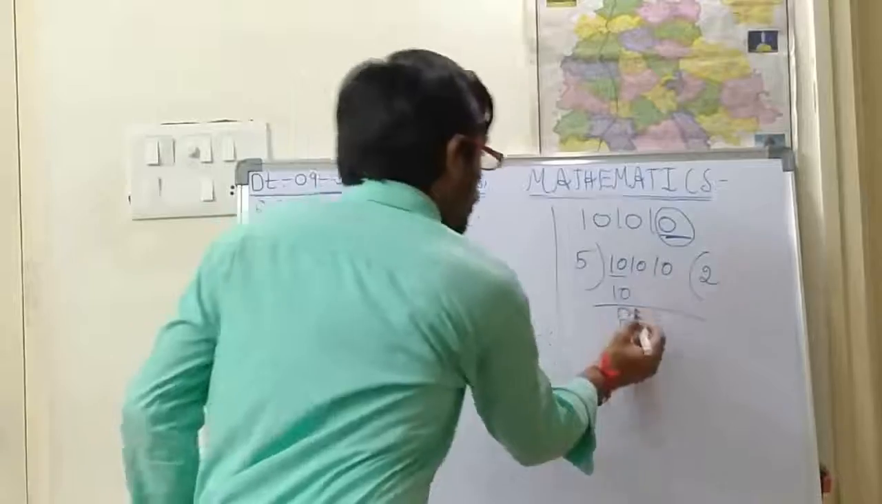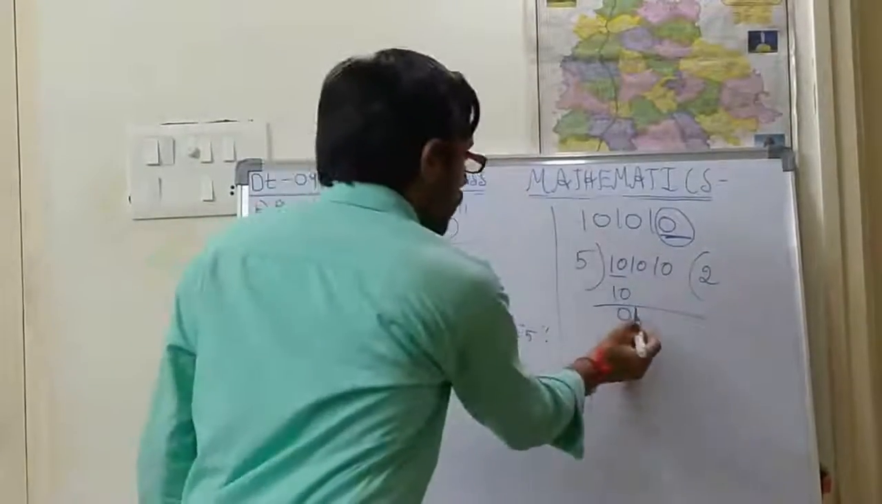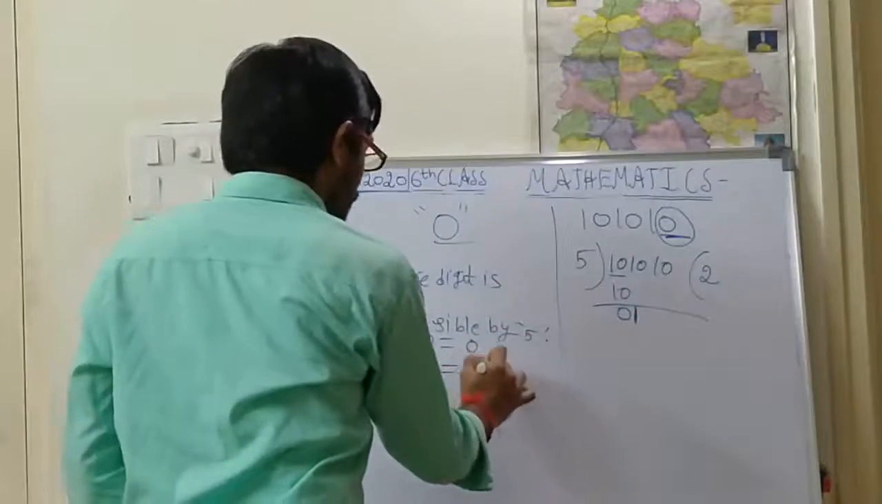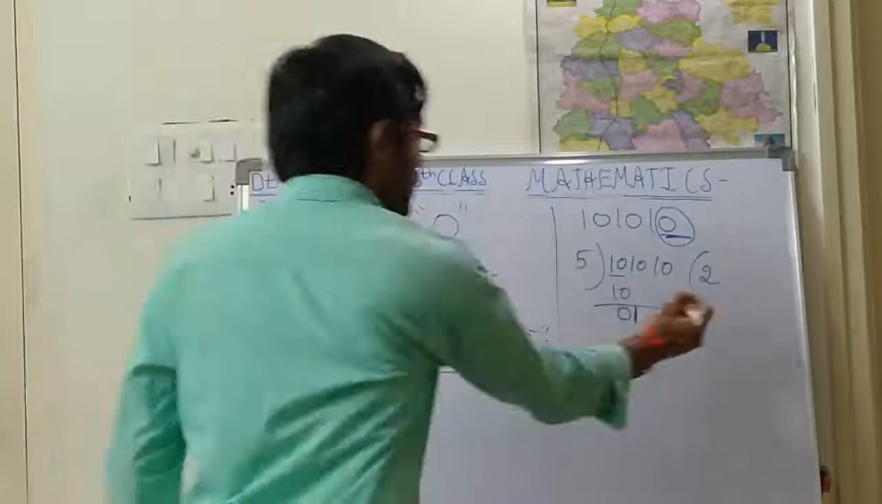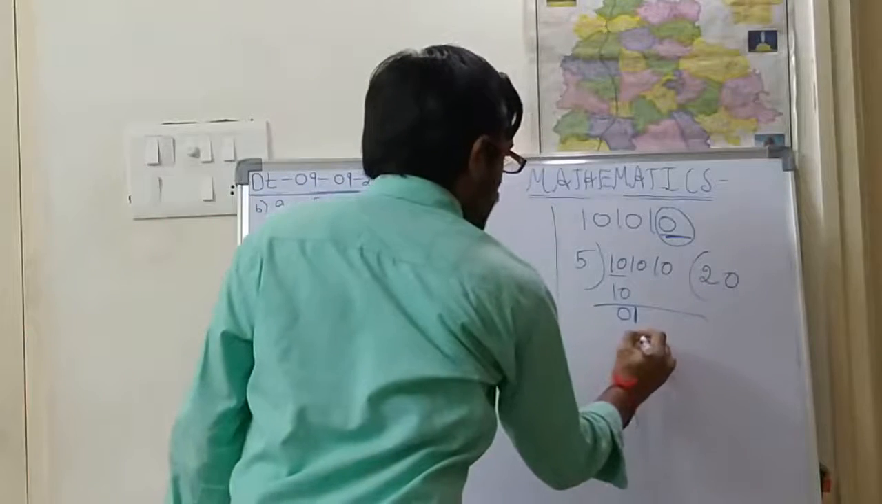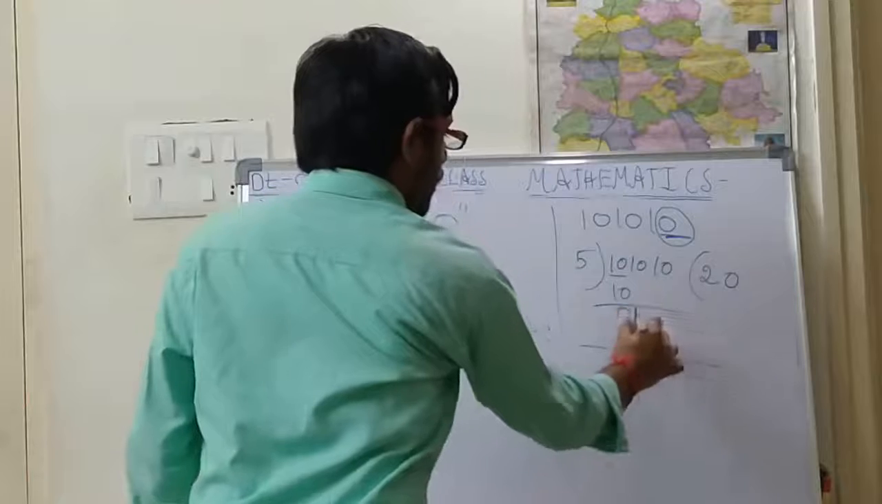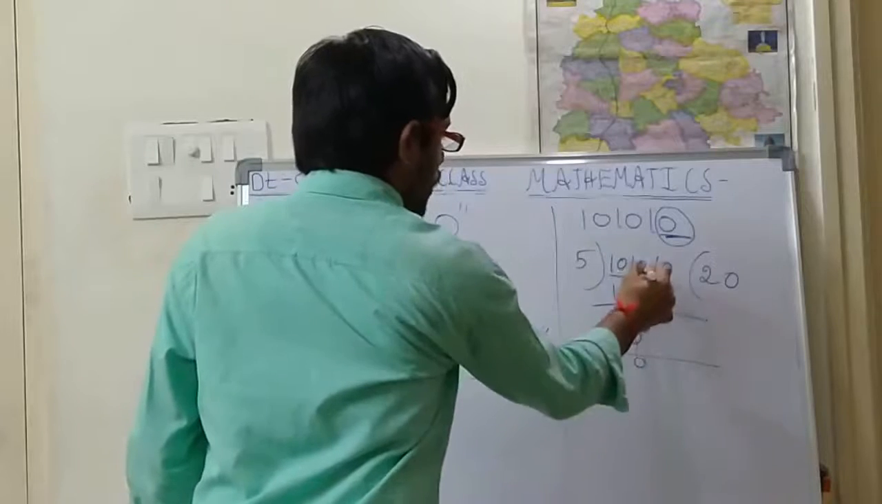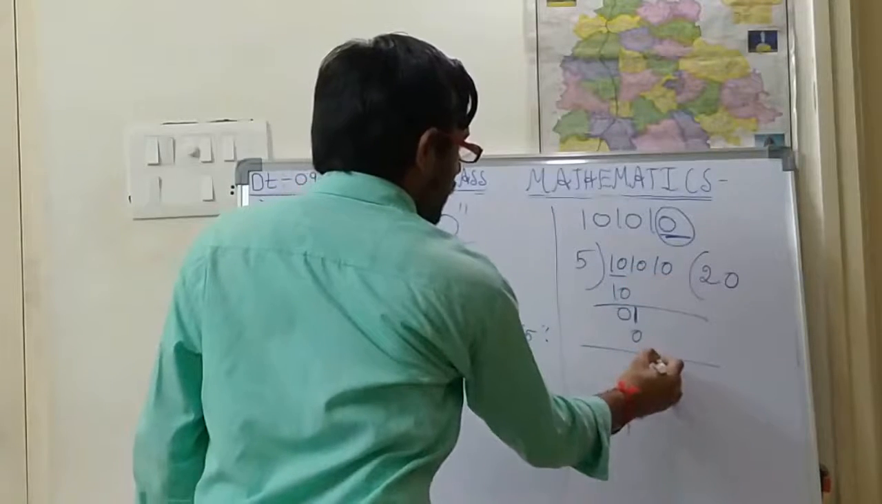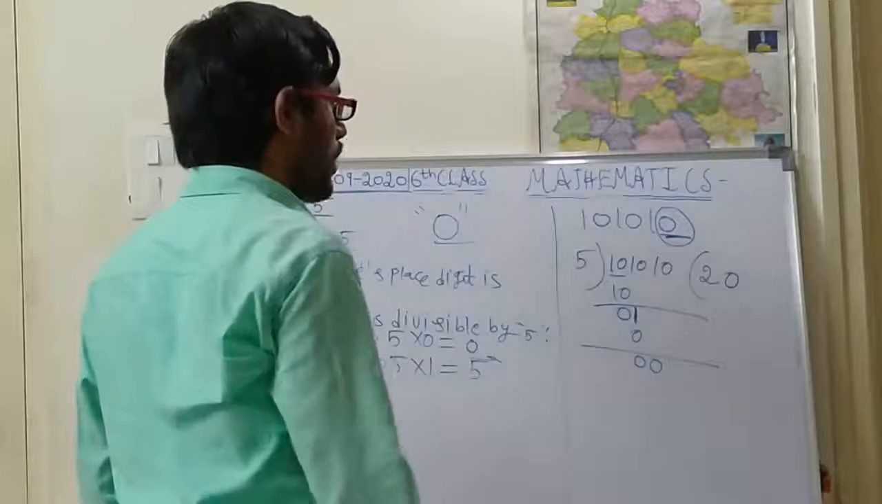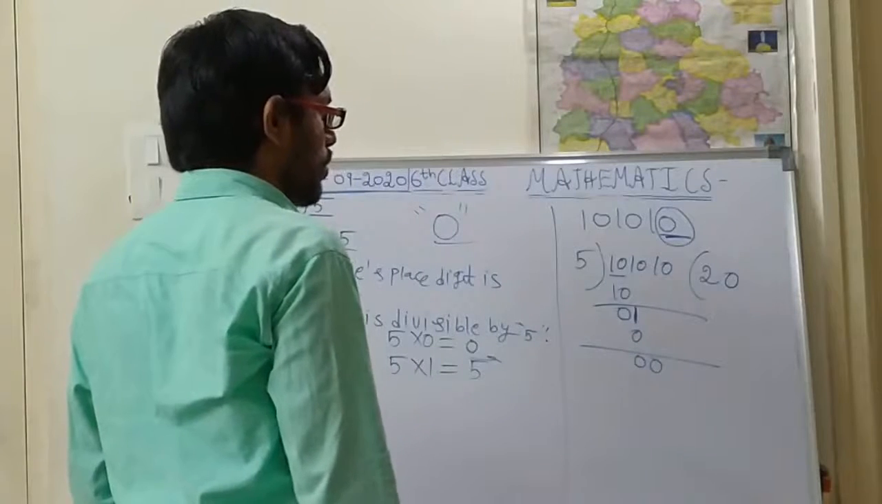So here 1 is there. So when does 1 go? So 1 is lying in between 0 and 5. That means 5 zeros are 0. Is it right, children? So 1 minus 0 is 0. So what is there in the next place? In the next place 0 is there.